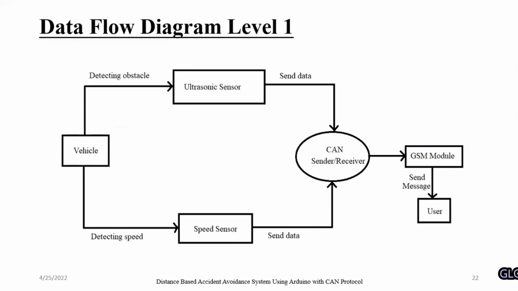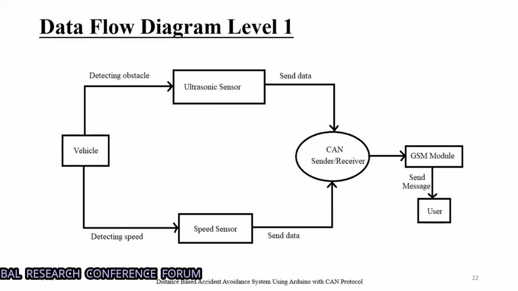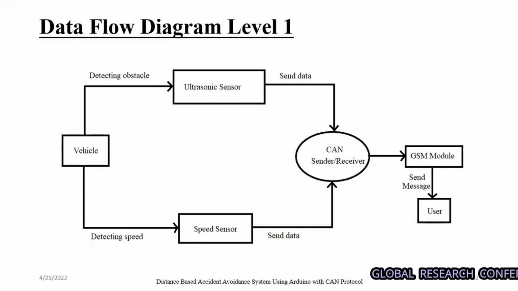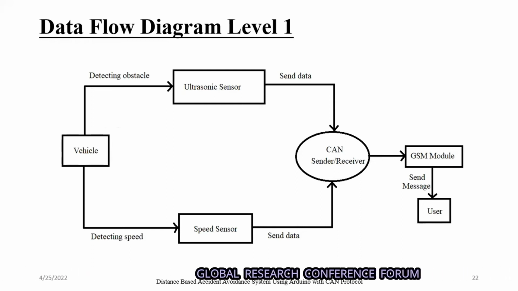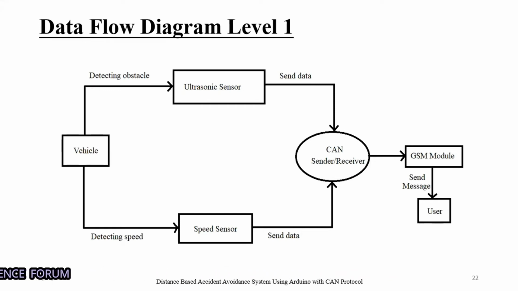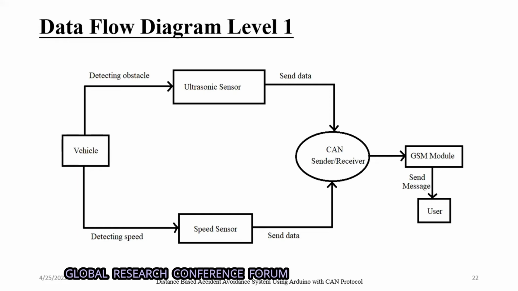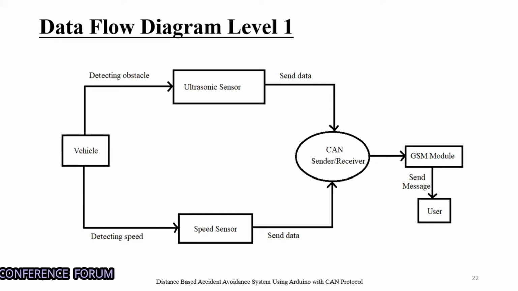So this is the DFD level one diagram. Basically we have a running vehicle with two sensors attached: an ultrasonic sensor for measuring the distance, and a speed sensor which continuously calculates the speed of the vehicle in a loop. It sends the data through the CAN sender and receiver to the receiver module, and from there to the Arduino of the receiver module.